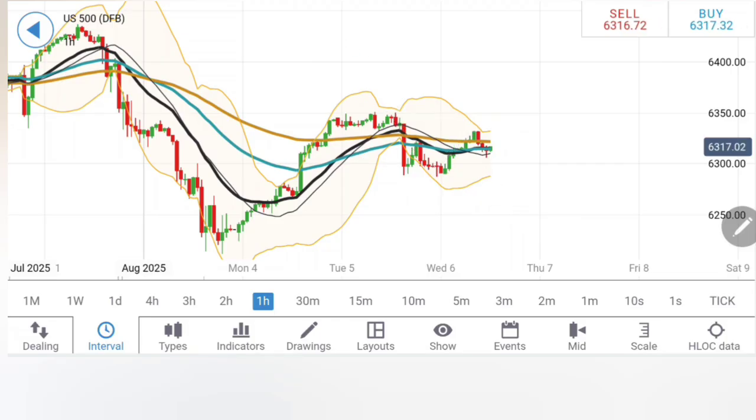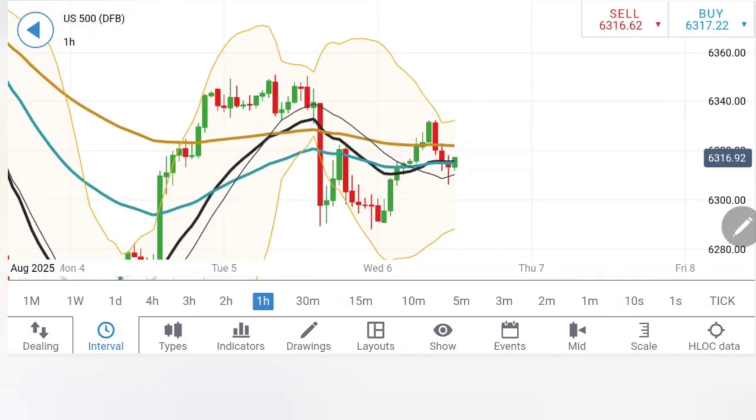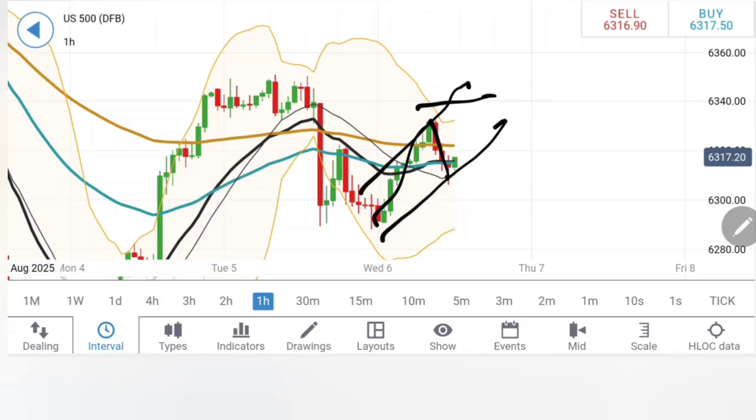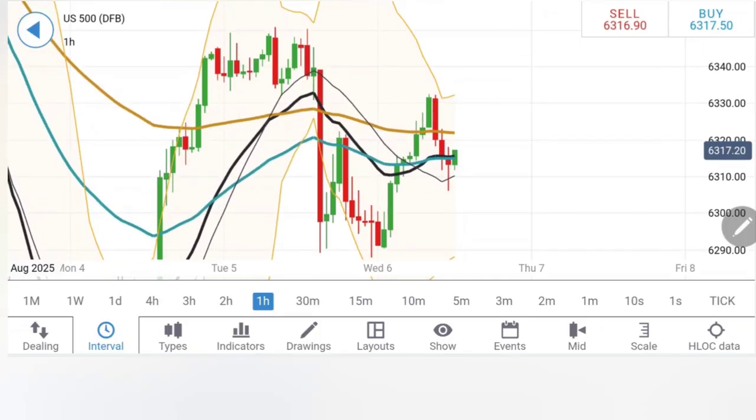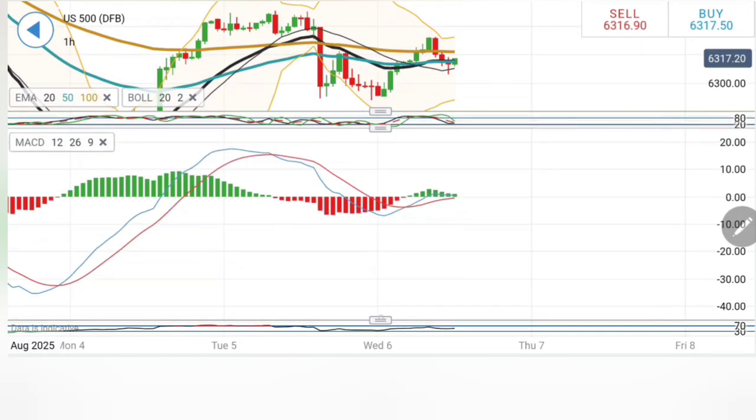Only and only if it trades below 6290, 6280, it's a reversal and it's a greater correction which we should see further. But right now, after the rise it has retraced, and I expect it to move at least towards 6340 levels. So if you now see it trading above 6320, 22, expect it to move towards 6330, 32, 6340, 42, and 6350, 52. If these three levels are taken, stay bullish. Stochastic has dropped. The MACD is still in green, trading with moderate bullishness.